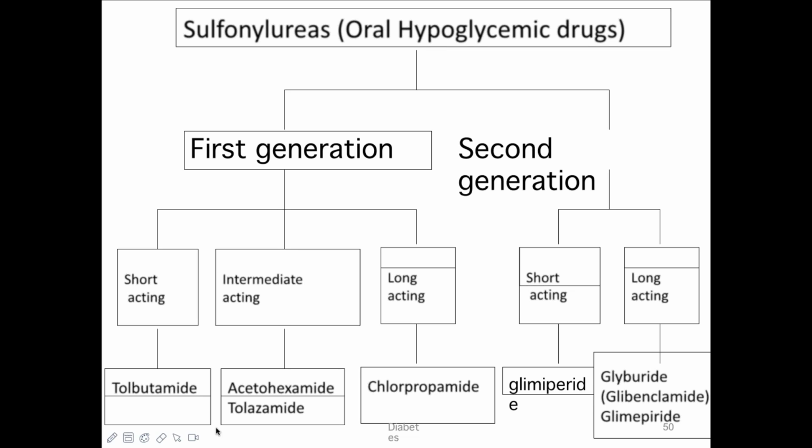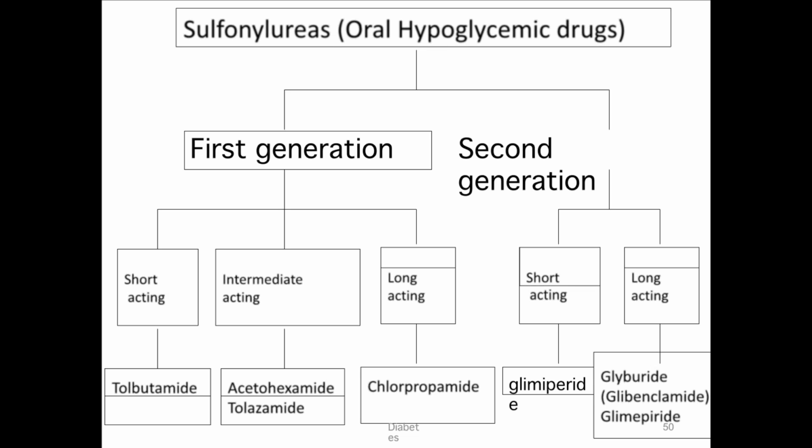The difference between first generation and second generation: in the first generation there are a lot of drug to drug interactions, higher chances of hypoglycemia, and they are usually longer acting.